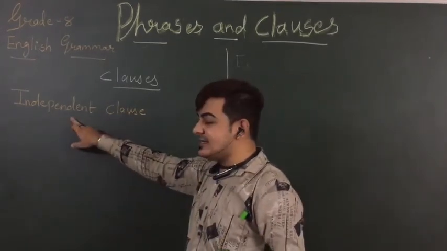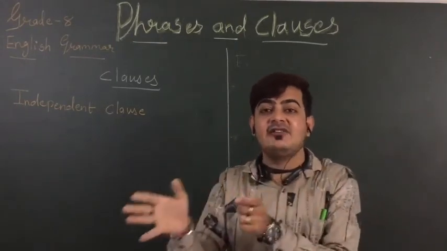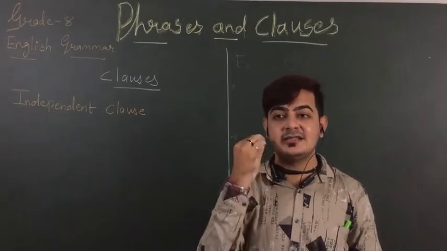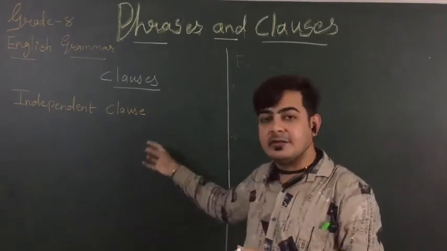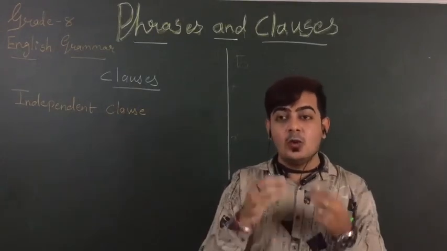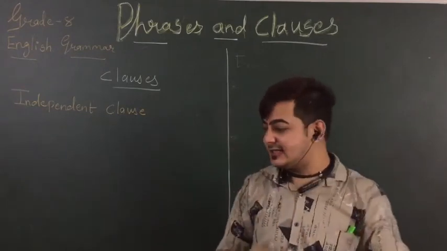An independent clause means a single sentence that stands alone and conveys its own idea, okay? It's a form of simple sentence and it conveys a simple idea. What we want to say will be in one sentence.